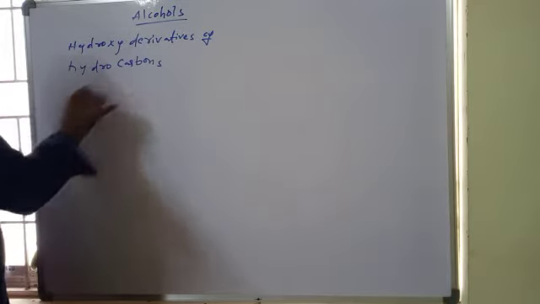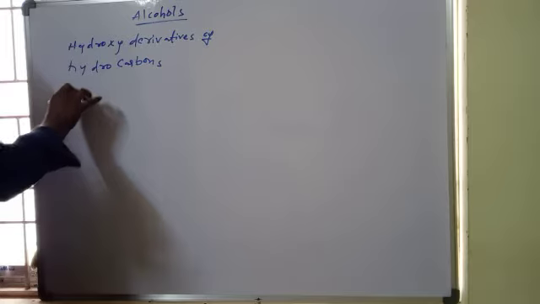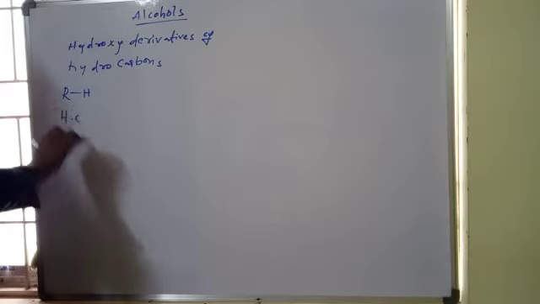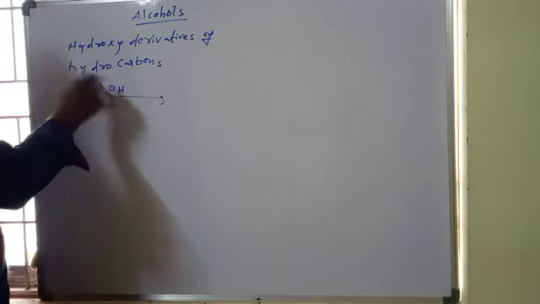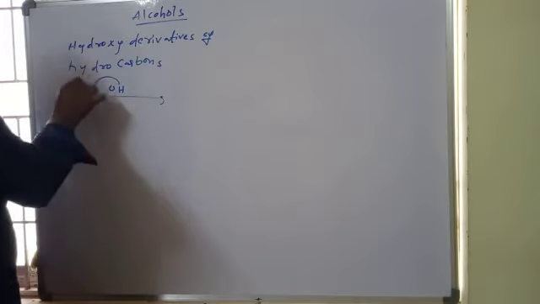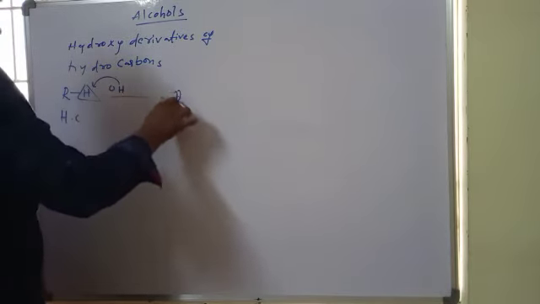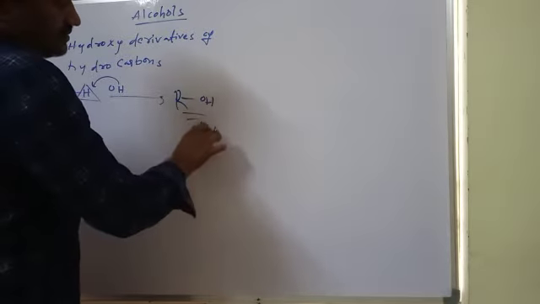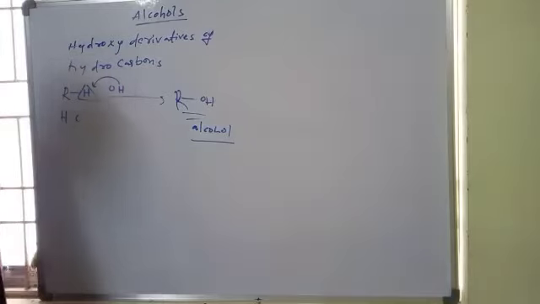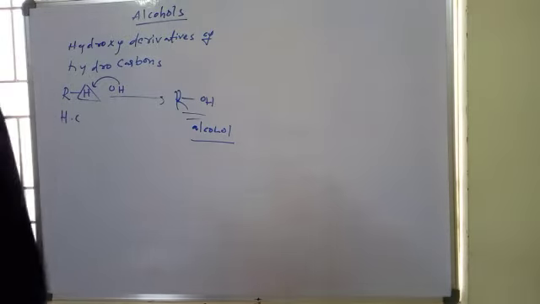That means in the hydrocarbon, if this group is displaced by an OH group, then we will get alcohols. So this is alcohol. The formula is ROH.